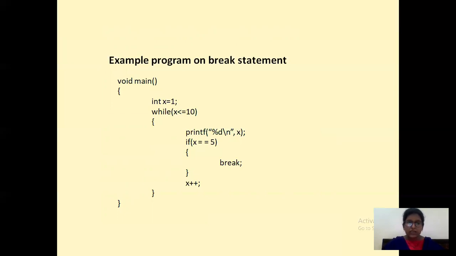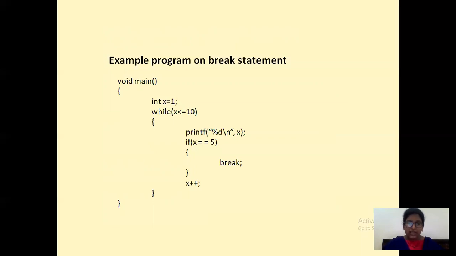Then x becomes 2, you print that x value, and you check whether 2 equals 5 or not. 2 is not equal to 5, so you increment x to 3. Then 3 less than or equal to 10 is true, you print x as 3 and check whether 3 equals 5 or not. It is not 5, so you increment x to 4. Then 4 less than or equal to 10 is also true. You print 4 and check whether 4 equals 5. It is not true, so you increment x to 5.